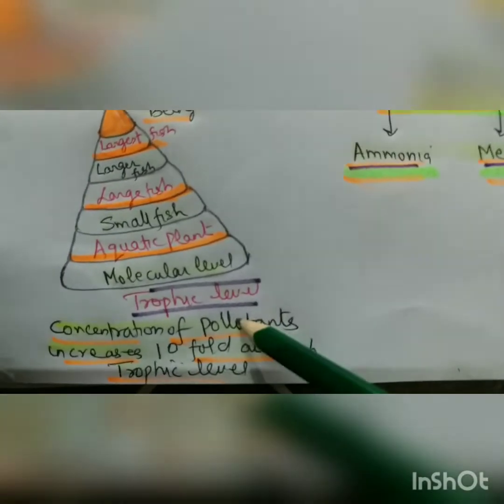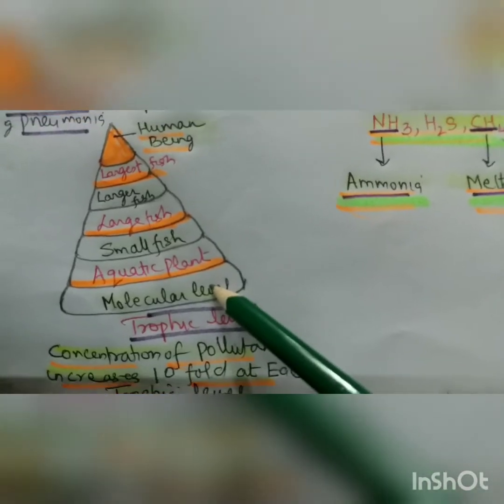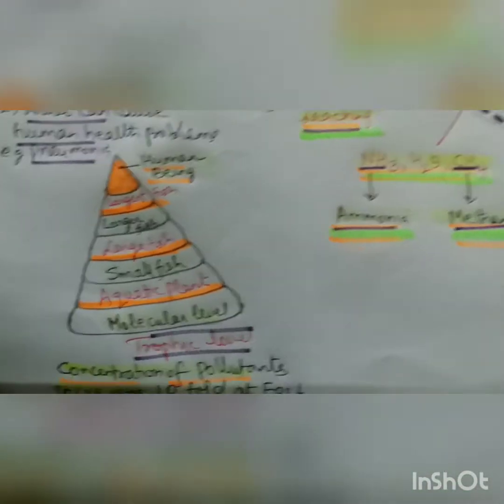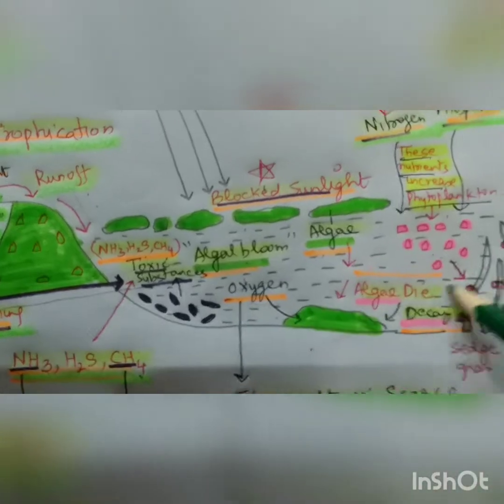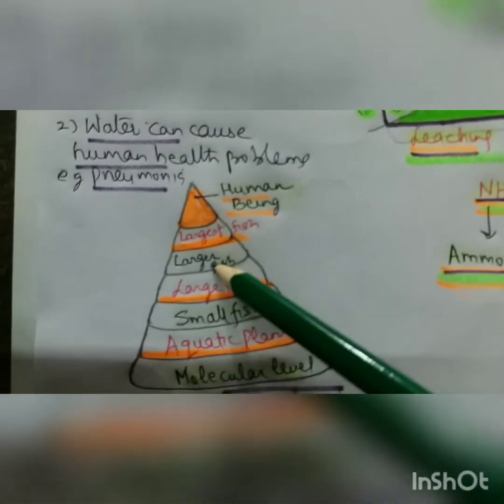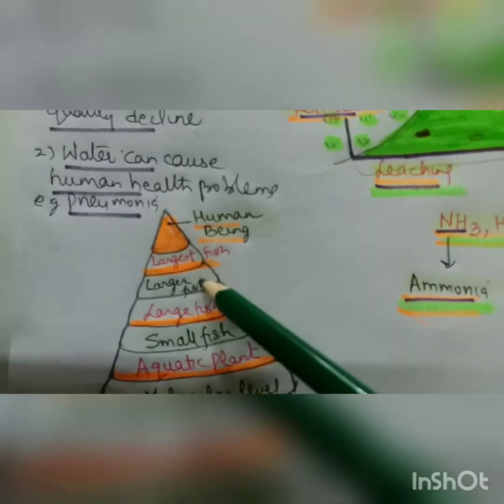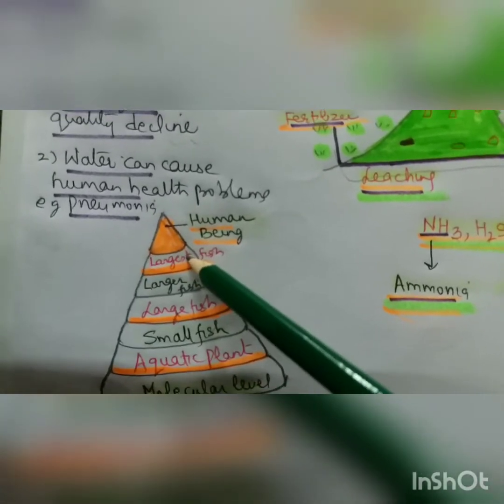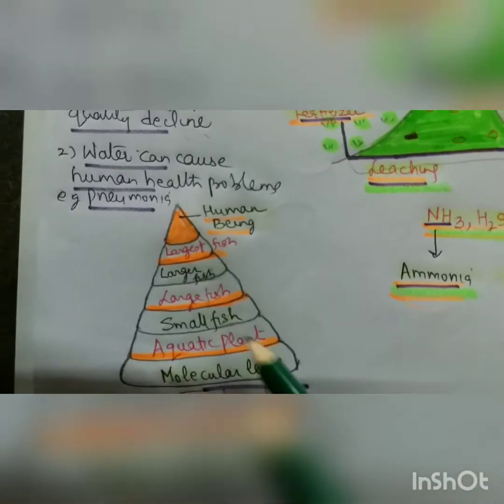Besides that, there is also a concentration of pollutants, first at the molecule level, then taken up by aquatic plants, then by small fish, then larger fish, then the largest fish, and then the human beings.